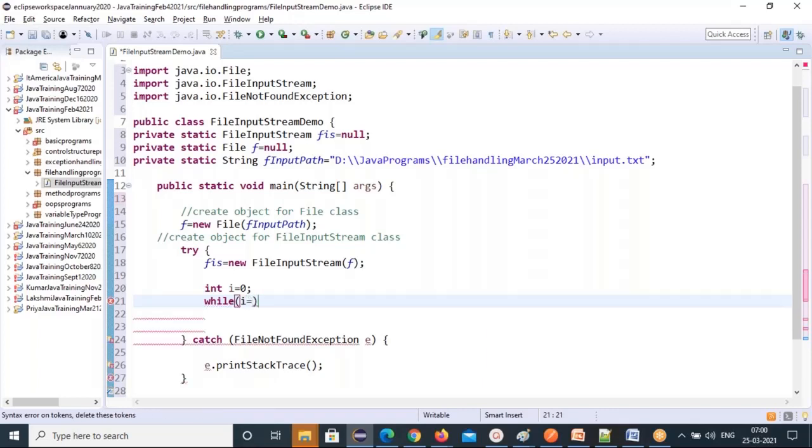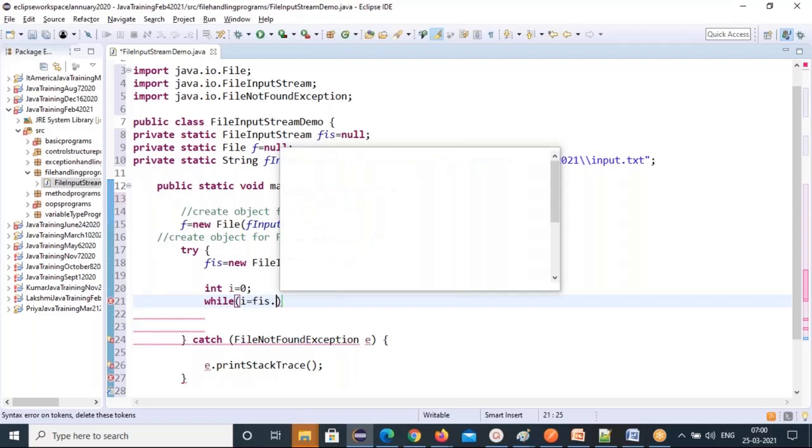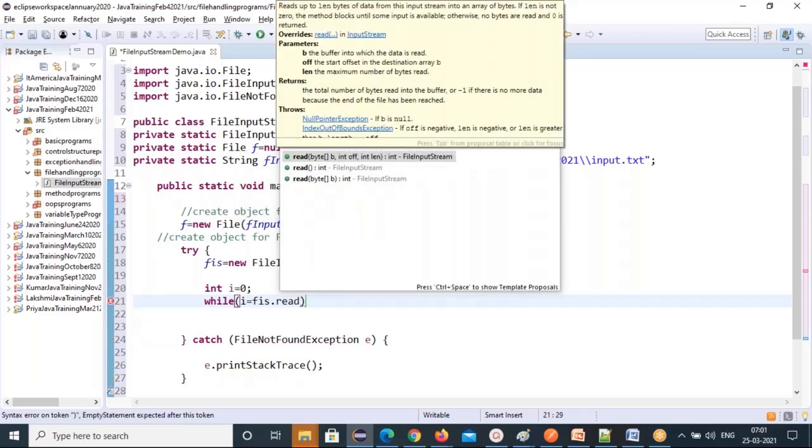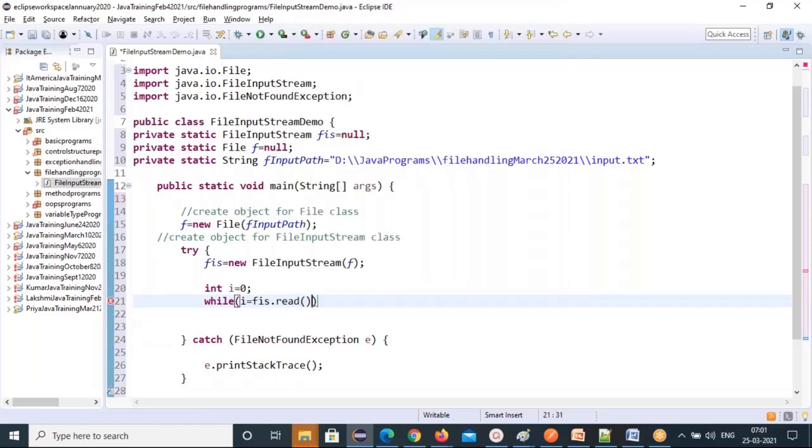I equal to FIS dot read method. See, the read method is there, byte based data. Read method is not equal to -1. So -1 means the last line, so until the last line. Until the last line, I'm storing the entire thing in the variable I. Every time I'm reading from this file and storing in the I variable.